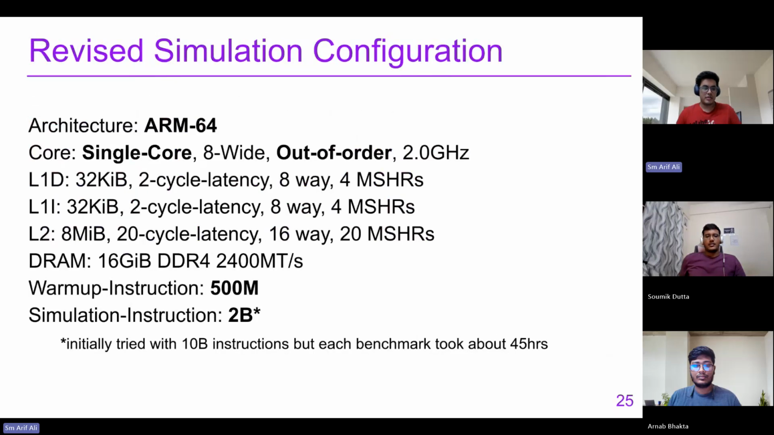The main thing changed here is the simulation instruction count, which was earlier 500 million. We used 2 billion here. Initially, we tried with 10 billion instructions, but each benchmark was taking very long, about 45 hours. So we fell back to 2 billion instructions only.